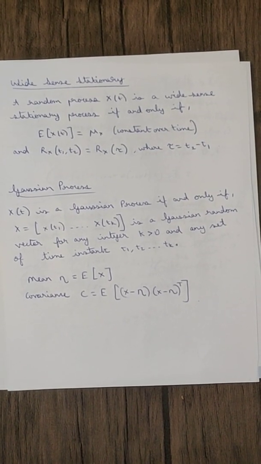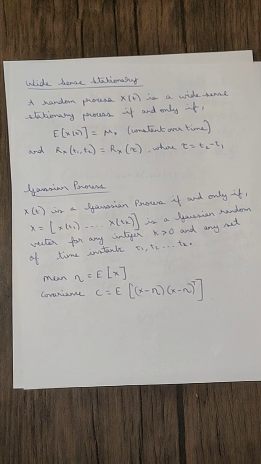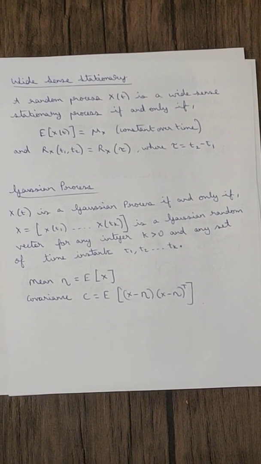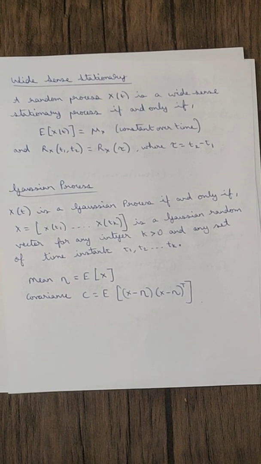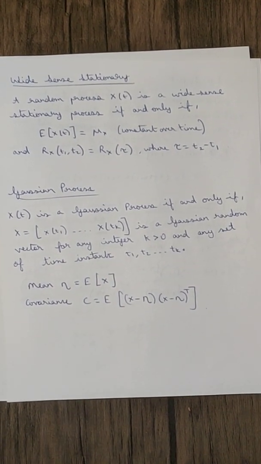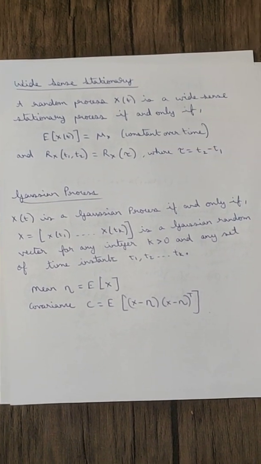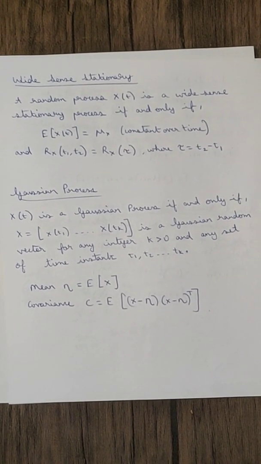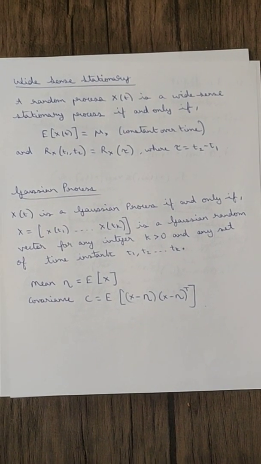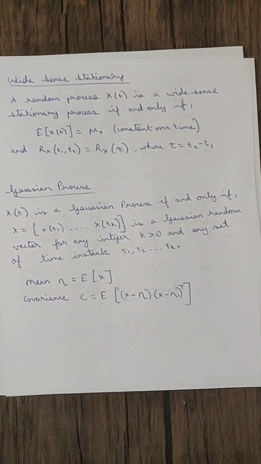A strict-sense stationary random process has all the moments the same, constant over time. In communications we only care about the expected value and the power spectral density, which is the Fourier transform of the autocorrelation function. That's why the wide-sense stationary criterion is generally enough.